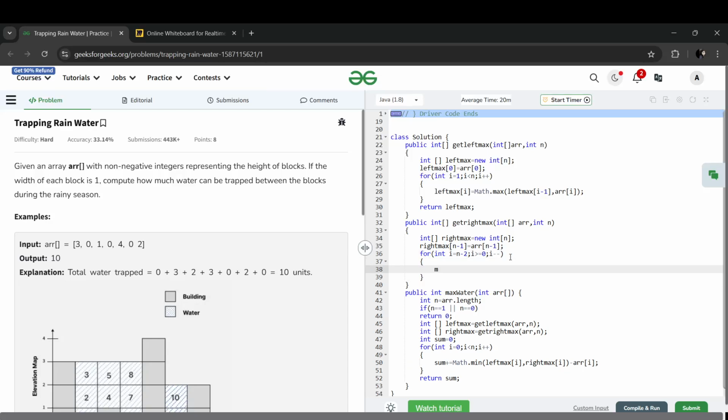Then again calculating our max. So right max of i, similarly Math.max, right max of i plus 1, array of i.